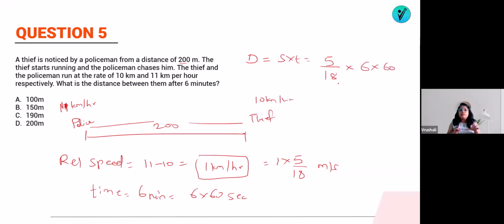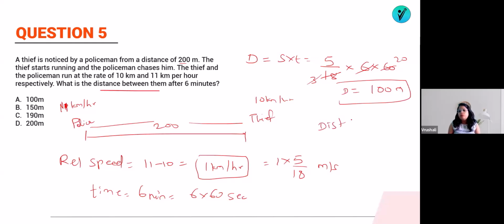This will be the relative distance, because the thief is also running, the policeman is also running. So how much distance will be covered? You can see here, 6 threes are 18, 18 ones are 18, 3 into 20 is 60... so 5 into 20 is 100 meter. That means 100 meter will be covered out of 200. So what will be the distance between them?